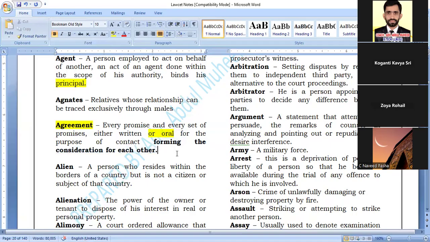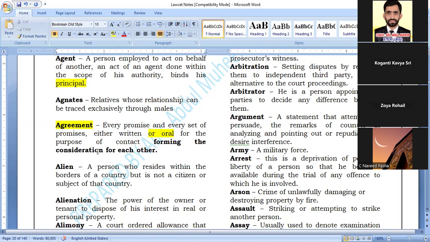For example, what is consideration? Consideration is very, very important. Now I am taking your class, right? What am I giving you? Knowledge, study material. And what am I getting from you? Fees, in the form of consideration.